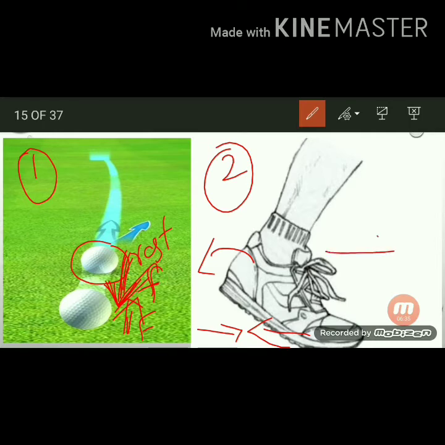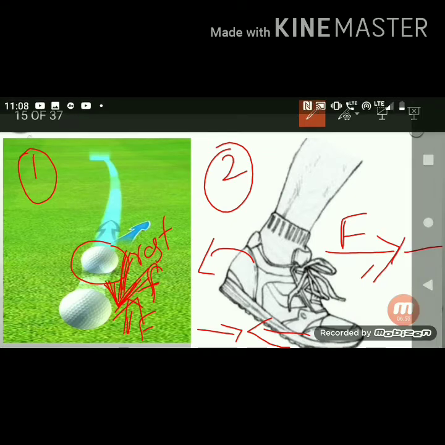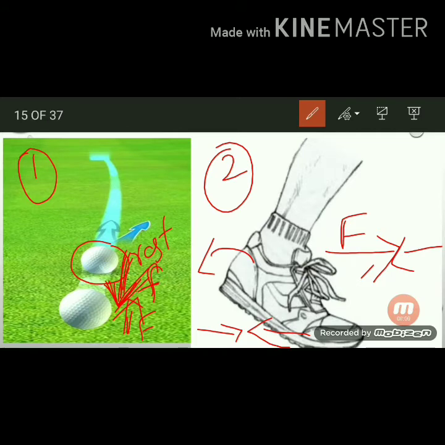Here we are moving in this direction. We are applying force in this direction by digging into the ground or by pushing the ground. But if there is no force, we will fall. But it doesn't take place. Why? Because there is a force that always balances the applied force. That force is called frictional force. It always acts opposite to the applied force. So here the frictional force is balancing the applied force. That's why we are walking on the road without slipping.